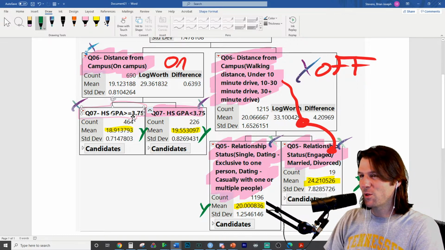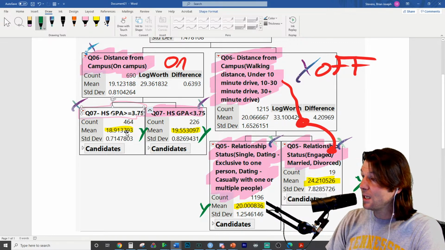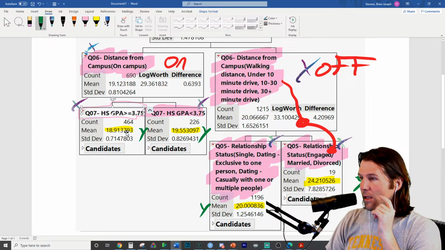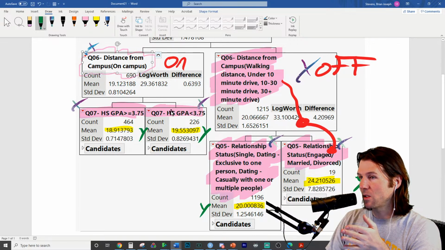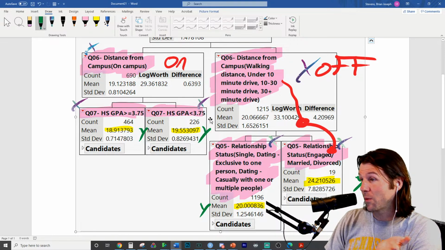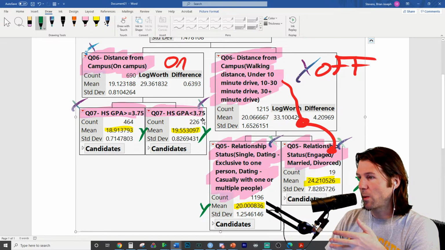Anyways. So these people right here on campus, these 464 people, had a mean age of this. These are people with high GPAs and they live on campus. These are people who live on campus with lower GPAs, less than a 3.75.